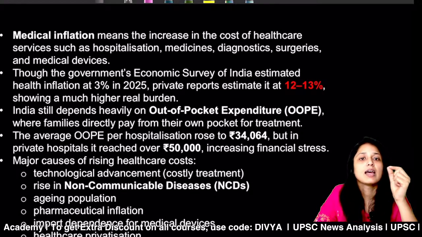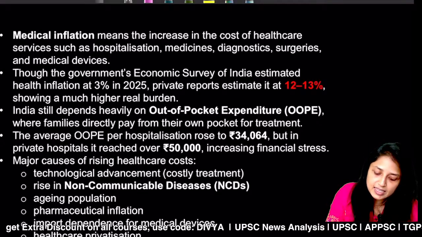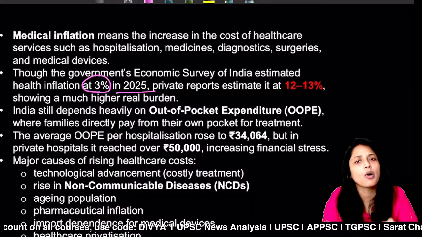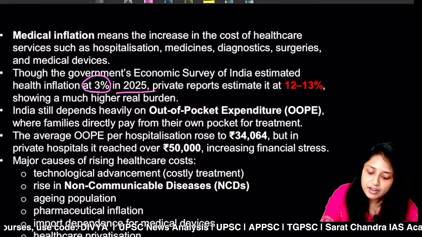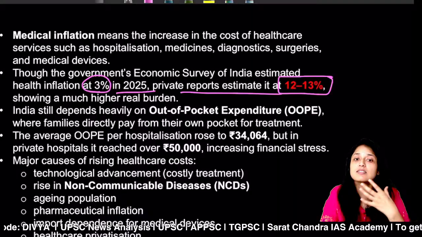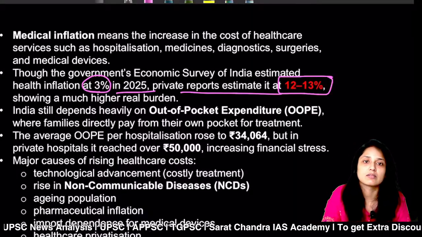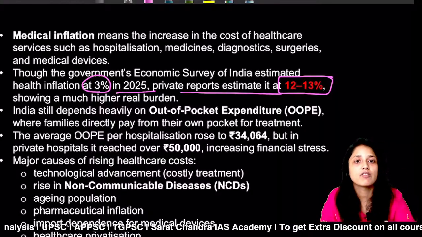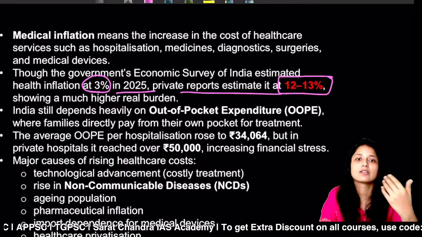The next part says that although the Economic Survey of India has estimated that health inflation was at around 3% in 2025, 3% is a very nominal increase. But if you go through the private reports, private reports estimate inflation of around 12 to 13%. This is a huge increase in the prices of medical equipment or medicines. So at present, can you imagine 12 to 13% inflation in medical things, the cost of medicines, hospitalization, etc.